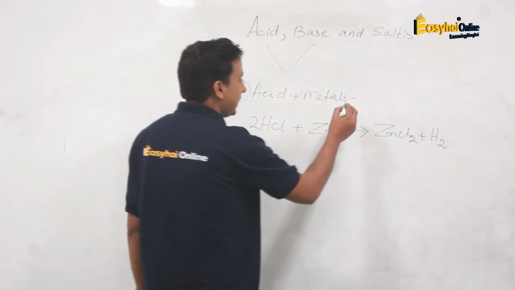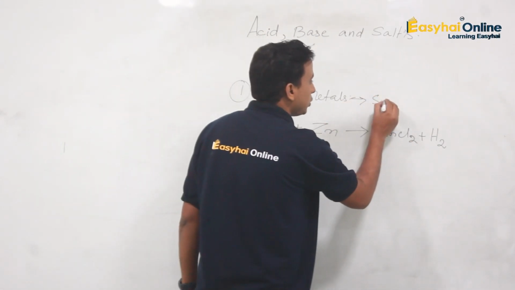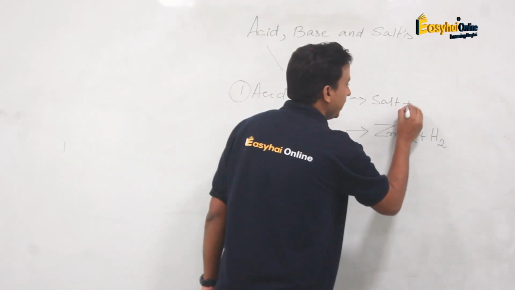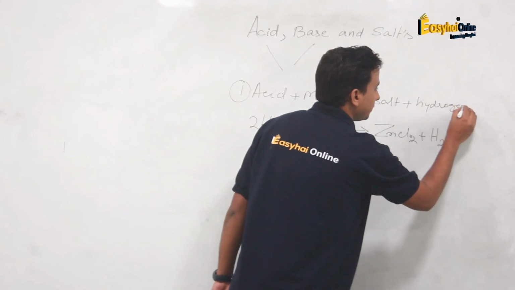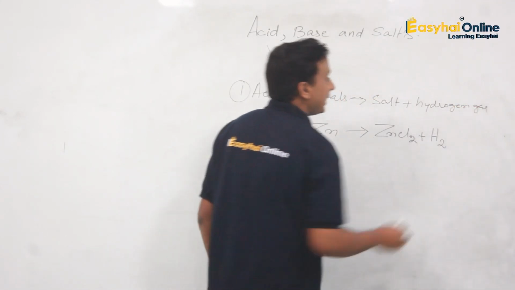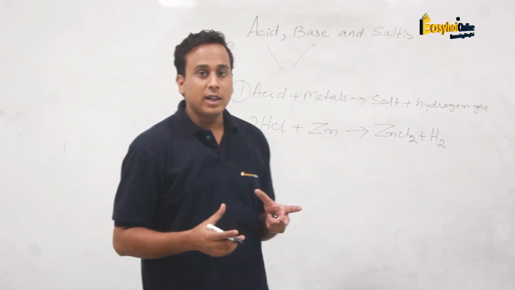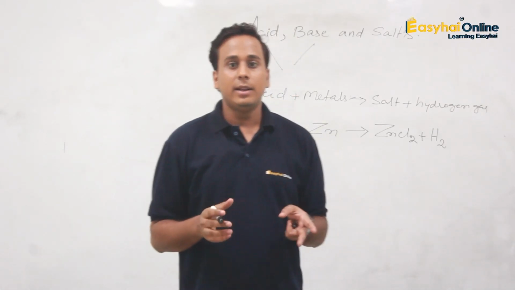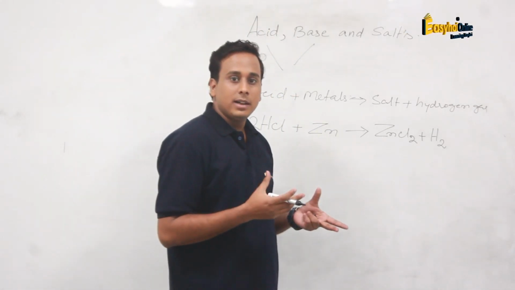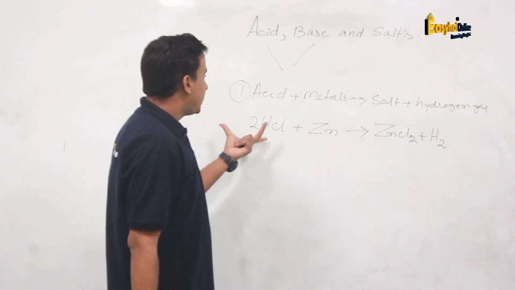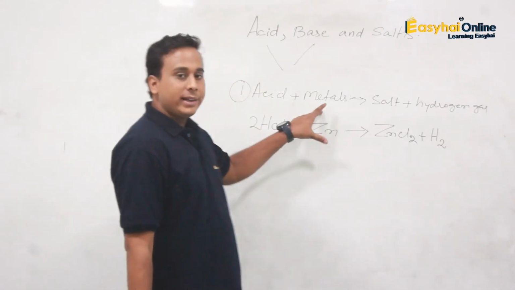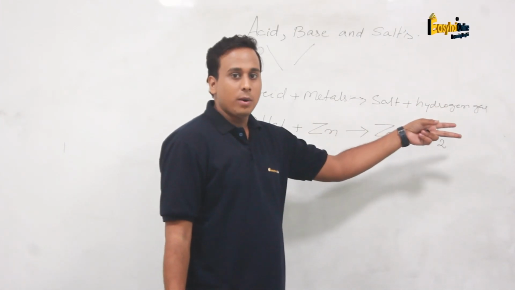So when acid and metals react, they give a salt and hydrogen gas. That's why acidic products like curd or vinegar are never packed in a metal surface. They are packed in plastic or some non-metal container.